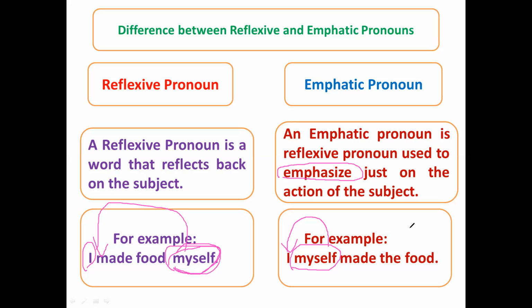My dear students, I hope that you understood. I hope it is clear to you. Once again, you can watch the video and understand reflexive pronoun and emphatic pronoun, so that you are able to write the exercise given in your textbooks.